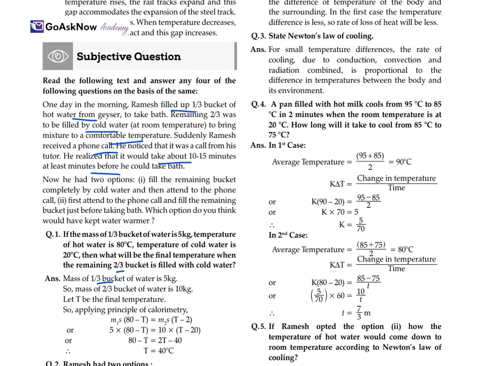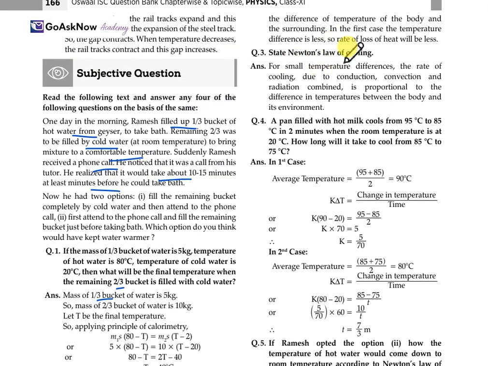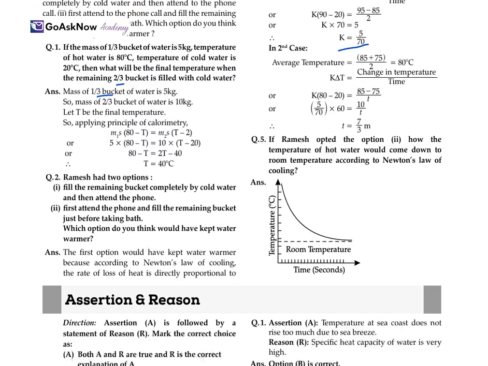Now, another one: state Newton's law of cooling. This we have already studied. Now, a pan filled with hot milk cools from 95 degrees Celsius to 85 degrees in 2 minutes. When the room temperature is 20 degrees, how long will it take to cool from 85 to 75? In case 1, the average temperature is (95 plus 85) by 2, which is 90. The value of K comes from delta T, the change in temperature, upon time. We substitute the values and get K equal to 7/50. For the second case, we find the average temperature, and with the value of K we can now find the time t, which equals 7/3 minutes.